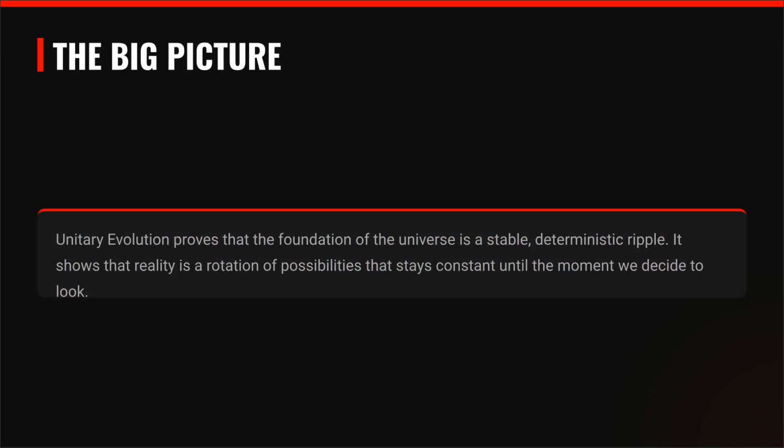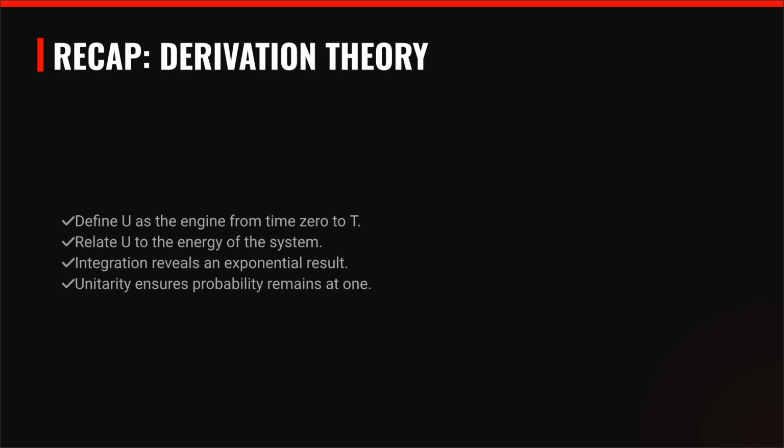Unitary evolution demonstrates that the foundation of the universe is a stable, deterministic ripple. Reality is a rotation of possibilities that remains constant until observation occurs. To recap the derivation, U is the engine of change, related to the system's energy. Integration results in an exponential form, and unitarity ensures probability remains exactly at 1.